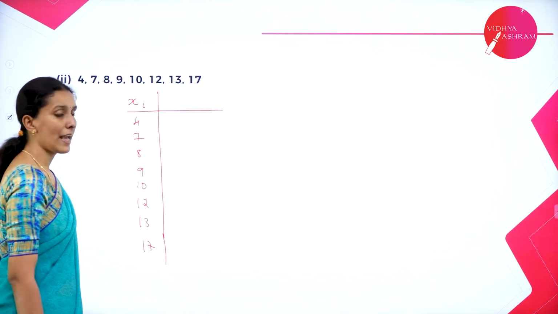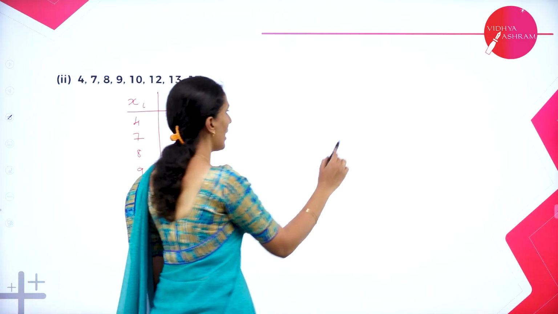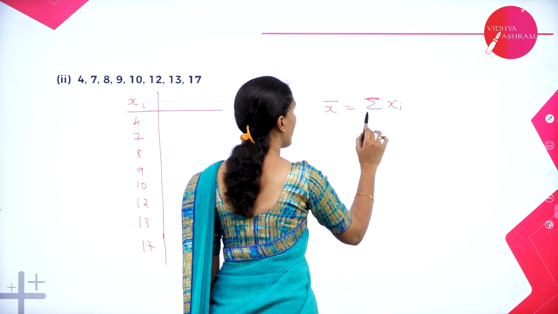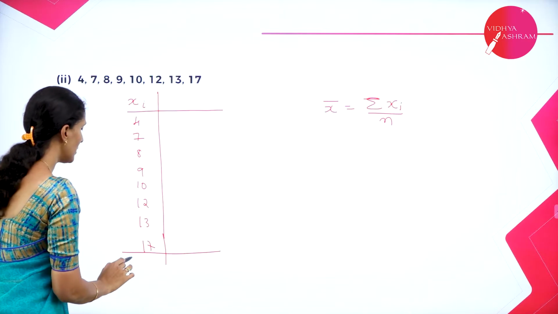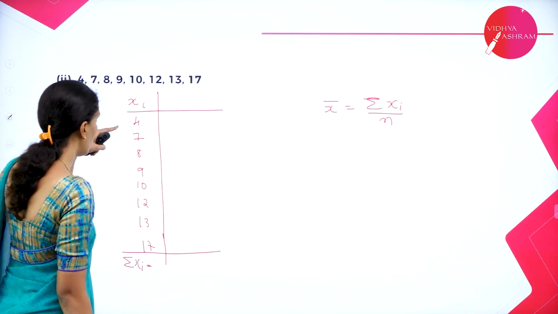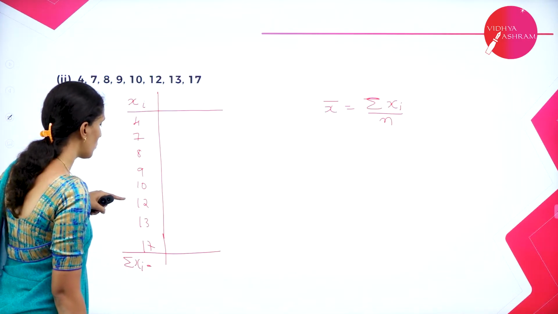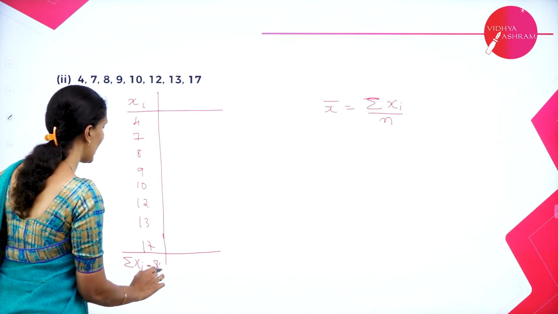So this is my xi. So let us calculate the x bar. x bar is summation xi divided by n, which means add all the numbers. When you add 4 plus 7 plus 8 plus 9 plus 10 plus 12 plus 13 plus 17, you will get the value as 80.